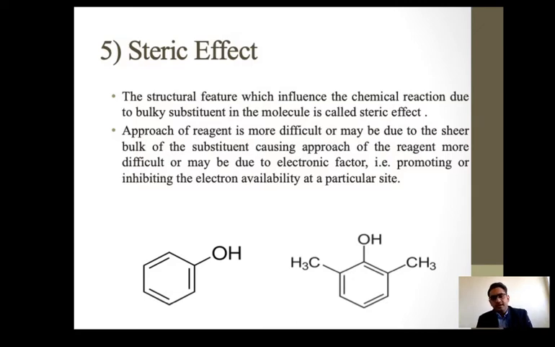Here this is the phenol, which is very much free, there is no crowd, so at the same stage this is the more reactive species. We can say there is no crowd, so it can easily give the reaction. But in these types of structures the crowdness increases. These two methyl groups are increasing the crowdness, and due to this crowdness the availability of the electrons of the phenolic OH group is inhibited. They are making crowd around it, and so it becomes less reactive.